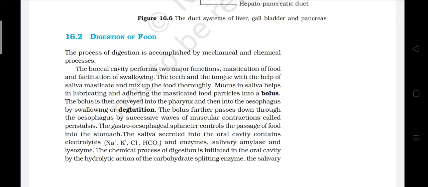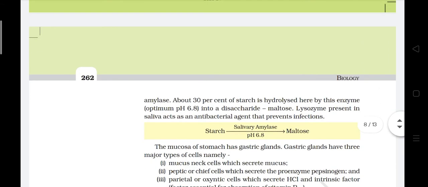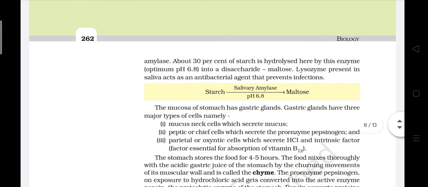The chemical process of digestion is initiated in the oral cavity by the hydrolytic action of the carbohydrate splitting enzyme, salivary amylase. About 30% of the starch is hydrolyzed here by this enzyme, optimum pH 6.8, into a disaccharide, maltose. Lysozyme present in saliva acts as an antibacterial agent that prevents infection.